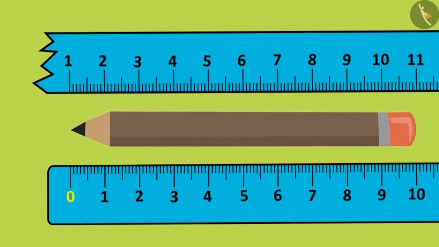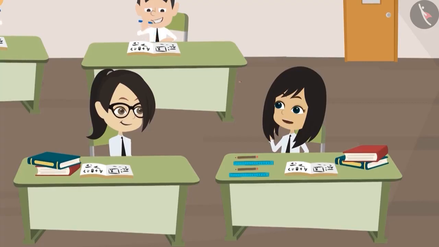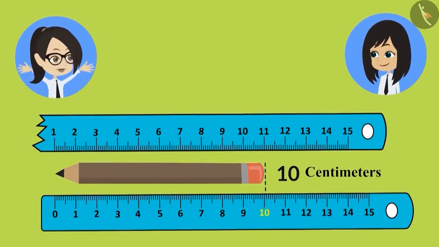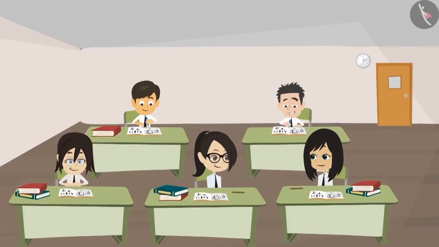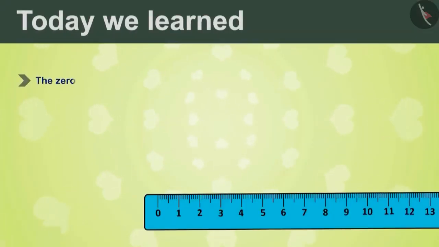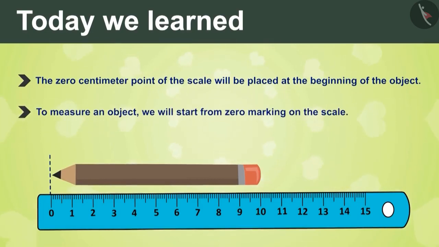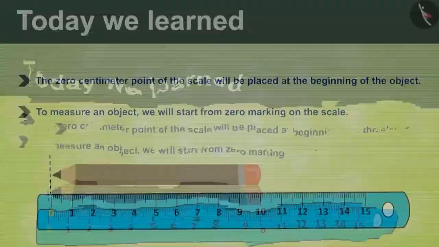While measuring with the broken scale, we are starting from 1. This means whenever we measure using a broken scale, we will still start from 0. Yes, let's measure now. 0, 1, 2, 3, 4, 5, 6, 7, 8, 9 and 10. 10 centimeters. Now the measurement is correct. We need to remember these 2 rules while measuring any object. The 0 centimeter point of the scale will be placed at the beginning of the object, and to measure an object, we will start from 0 marking on the scale.